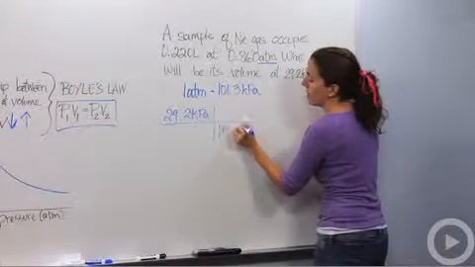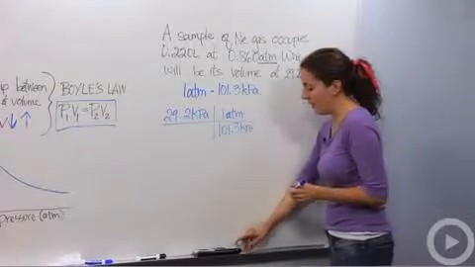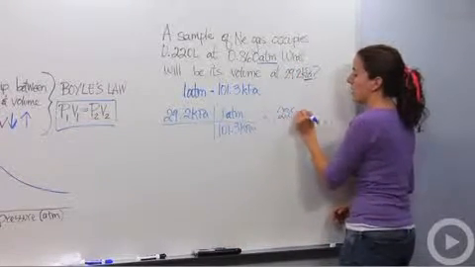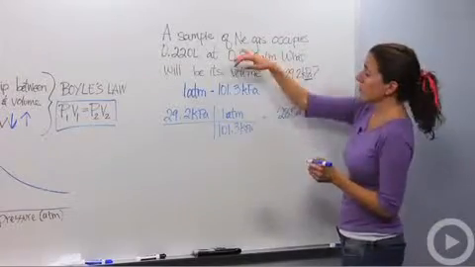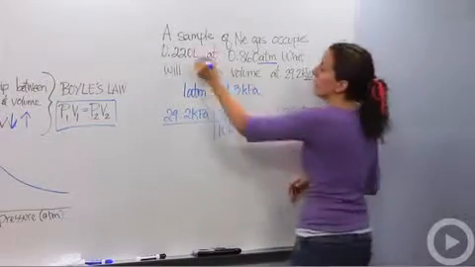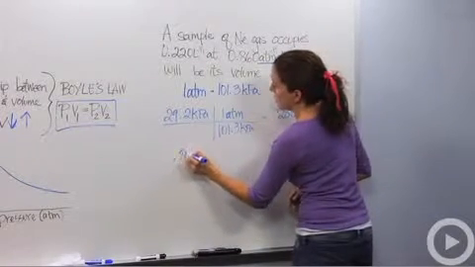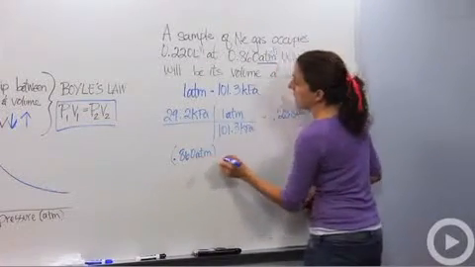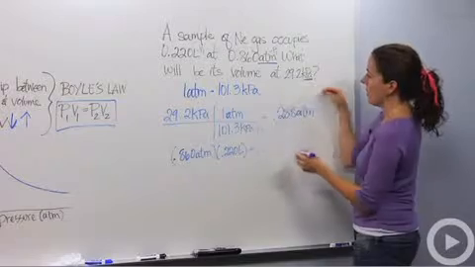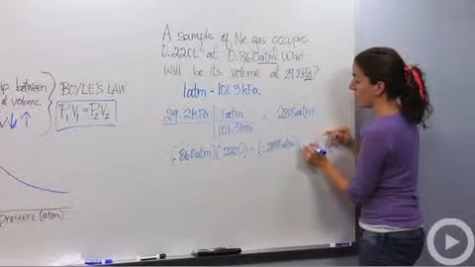So I know that 101.3 kilopascals equals 1 atmosphere. So 29.2 divided by 101.3 gives me 0.288 atmospheres. Okay, so let's start out with this. So instead of using this number, I'm going to use this number. So the sample of neon gas occupies, this is my V1, and this is my P1. So 0.860 atmospheres times 0.220 liters equals our second pressure, 0.288 atmospheres, times our new volume, and we don't know our new volume. That's what we're looking for.